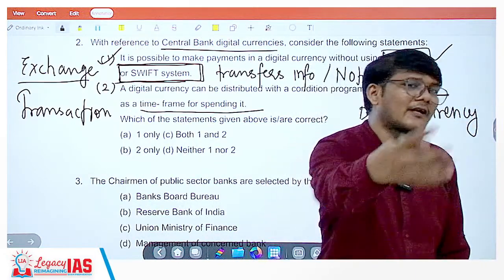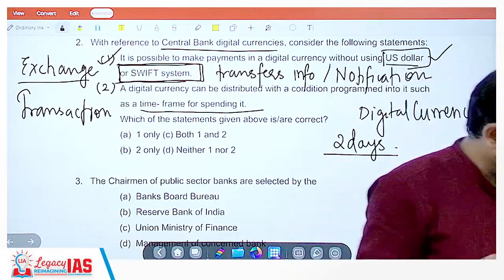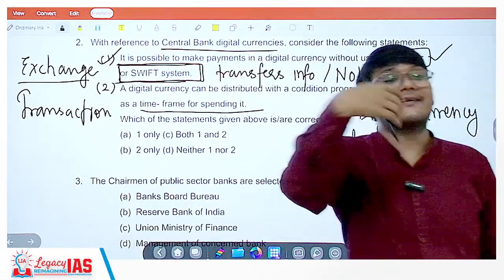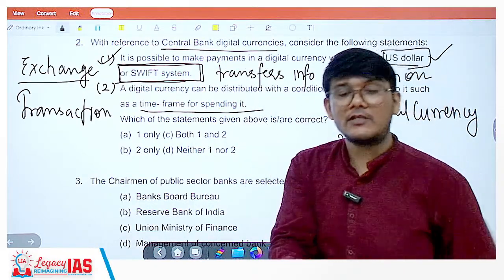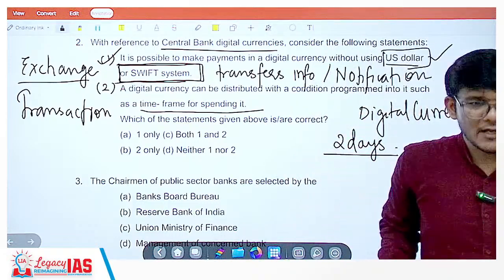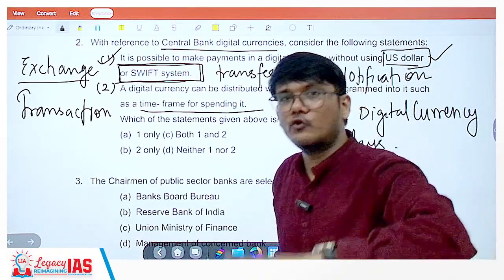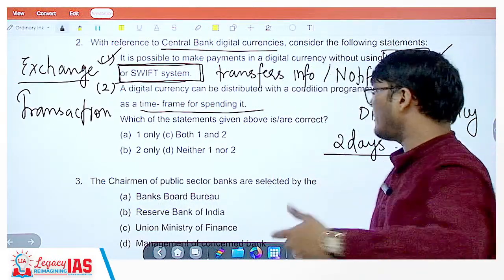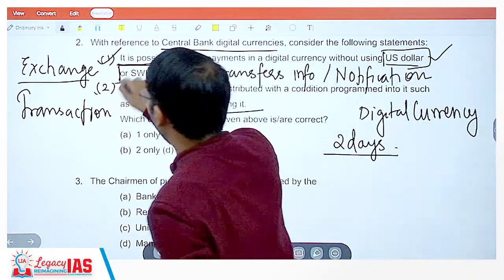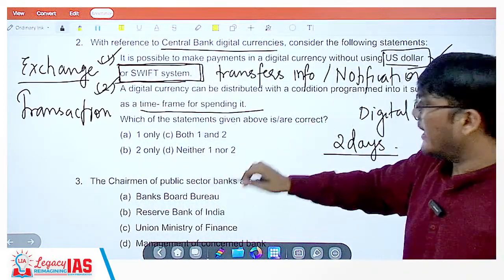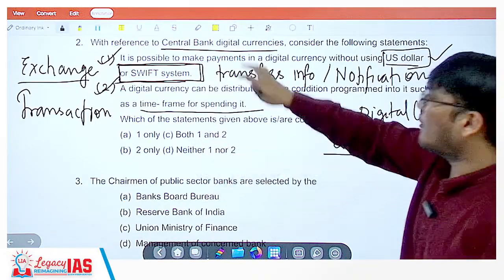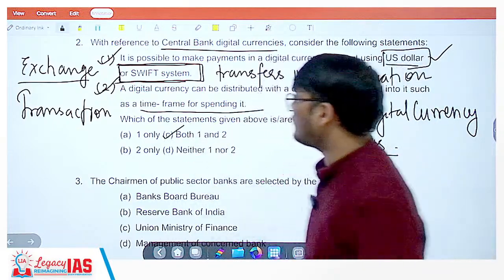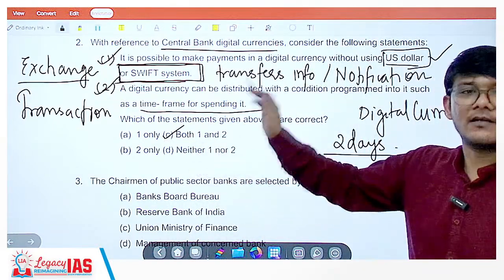Now what happens if you transfer me, let's say, 100 rupees? There is no time limit you can put on it. I may spend it today, I may not spend it today, and you may never get it back. But with digital currency, this additional layer is there. You transfer me the money, and if I don't use it, you need to give me a time frame to use it. If not, it can go back to you. So this is also very much possible. This is an informative question. Here you cannot apply much logic. Probably statement 1 you can, but statement 2 you cannot. The correct answer is option C, that is both 1 and 2.